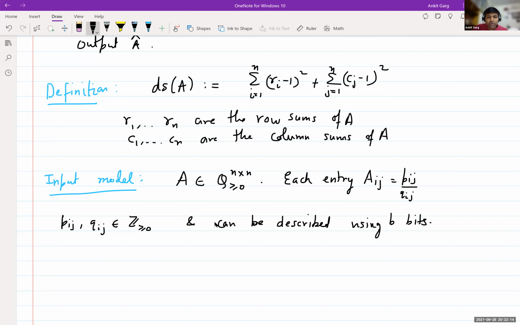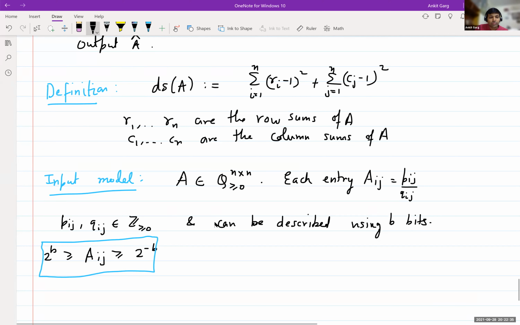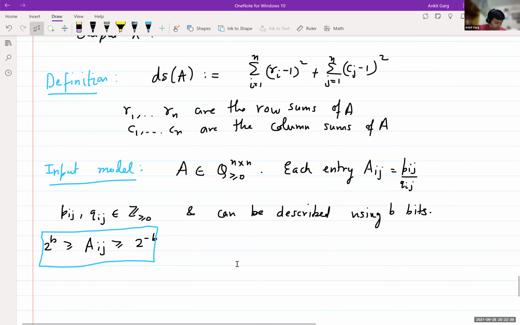So in particular, each Aij will be at least 2 to the minus b and will be at most 2 to the b. That's just a consequence of the input model. Okay, so now we can state the theorem regarding the analysis of the above.